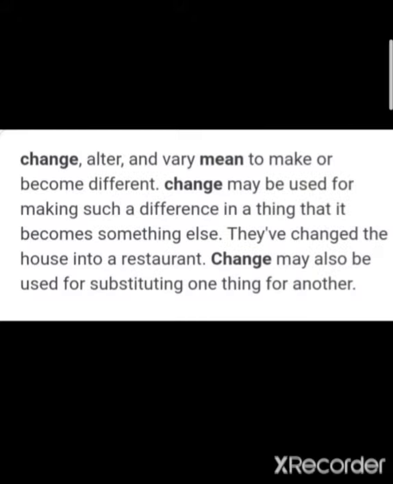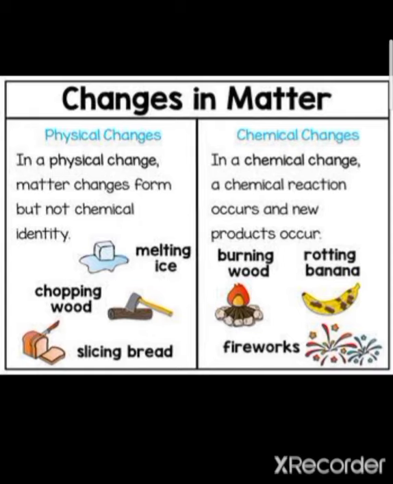Now we are going to discuss change in matter. In matter, changes are of two types. These are physical changes and these are chemical changes. Physical changes: in a physical change, matter changes form but not chemical identity.